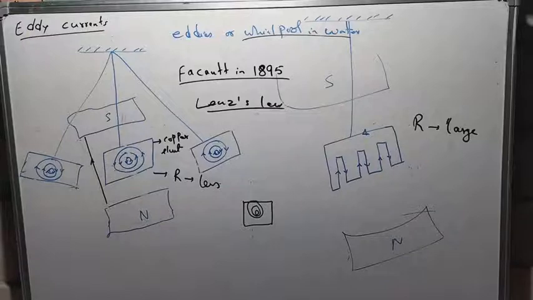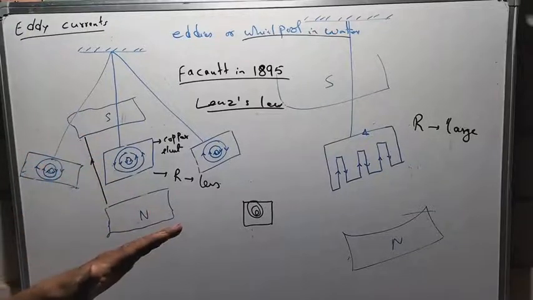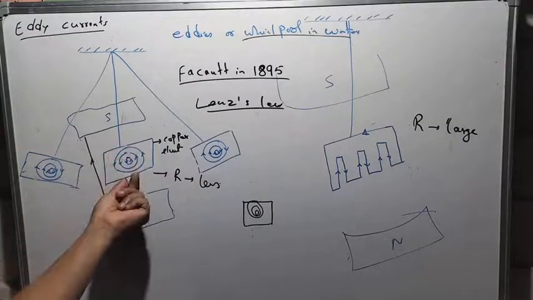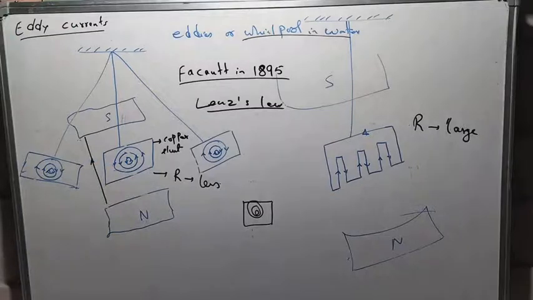So please remember here that a metallic plate without a slot oscillates for a short time, and the same metallic plate with a slot oscillates for a longer time. These are the two experiments which were demonstrated by Foucault in the year 1895. I hope this topic is clear about eddy current, and in the next video we shall talk about the undesirable effects of eddy current as well as the uses of eddy currents.